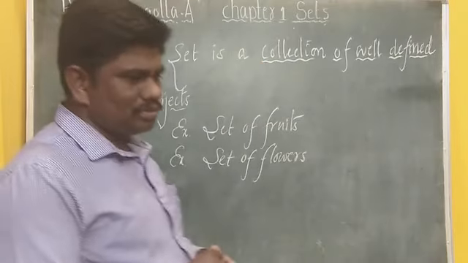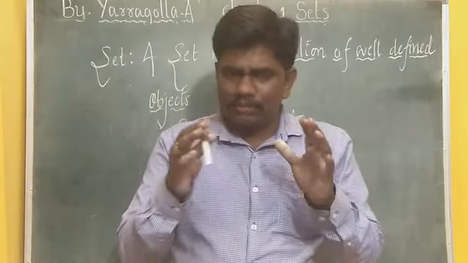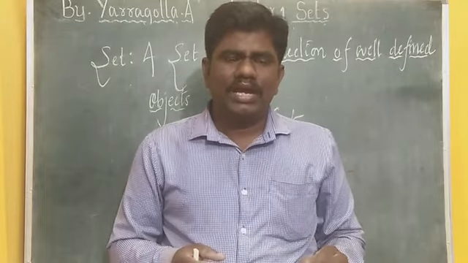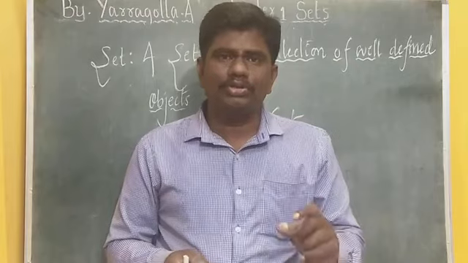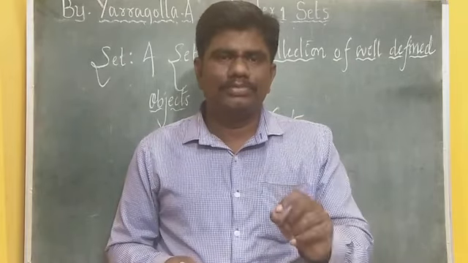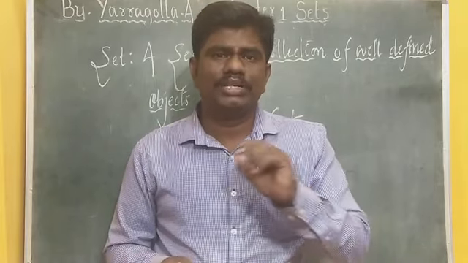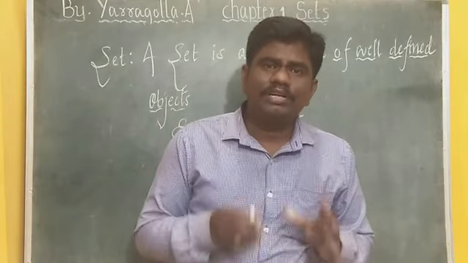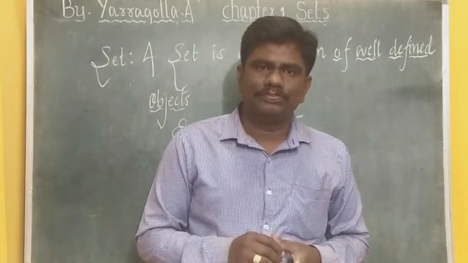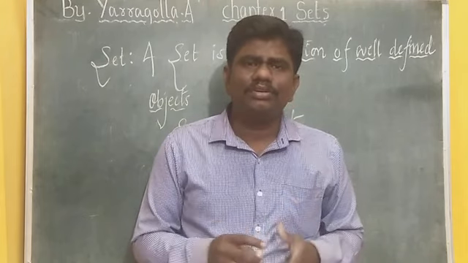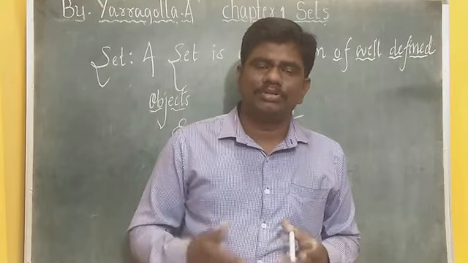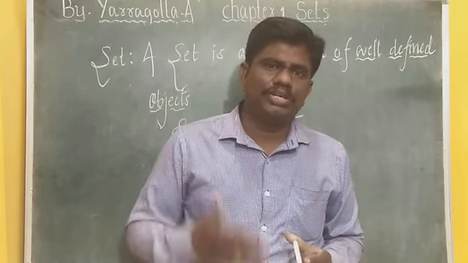Whenever you collect the objects, that object should belong to that set, and nobody should argue about whether it belongs to that set or not. Say for example, one more example, set of natural numbers. When I say set of natural numbers, everybody starts saying the natural numbers, right? 1, 2, 3, 4.